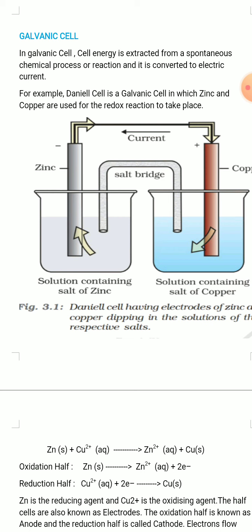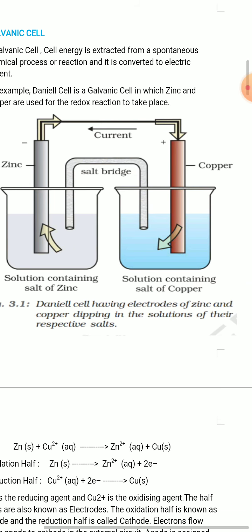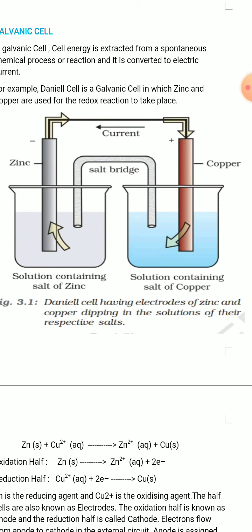A galvanic cell is represented by this following diagram. It is actually a Daniell cell having electrodes of zinc and copper dipping in the solution of their respective salt.